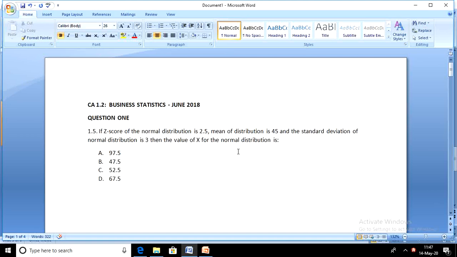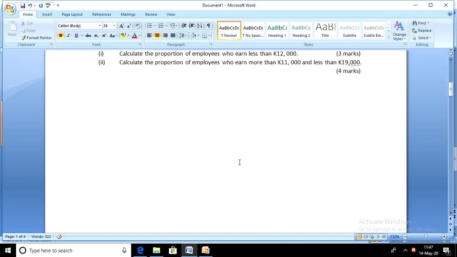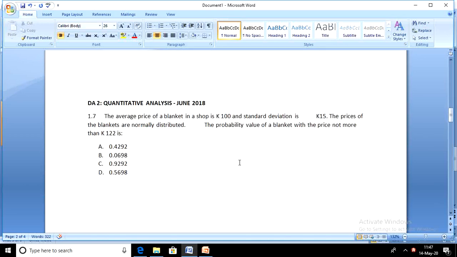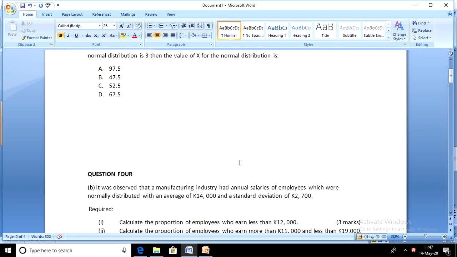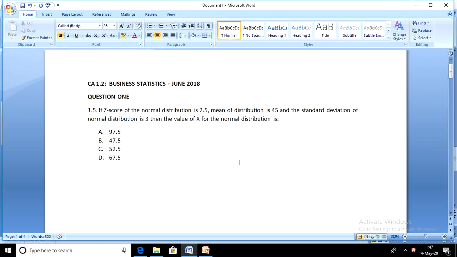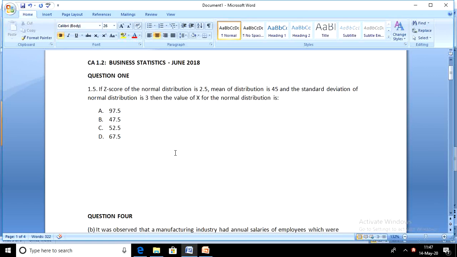I've got a number of questions, about four questions picked from different past question papers. These are specifically selected questions that are coming from probability normal distributions. So let's start with these questions from CA 1.2 June exam 2018. CA 1.2 Business Statistics for 2018 June final exam. The first question came in section A, that was 1.5.